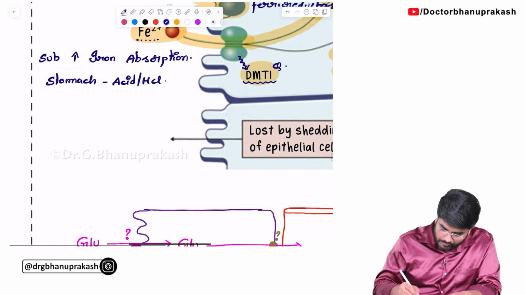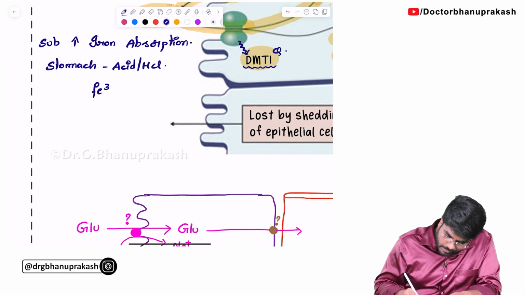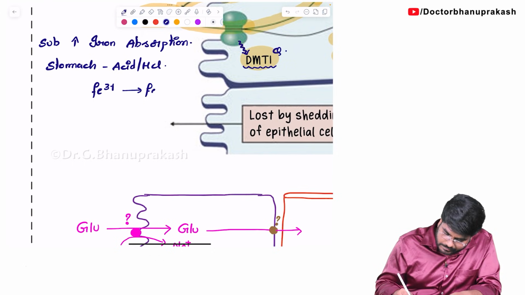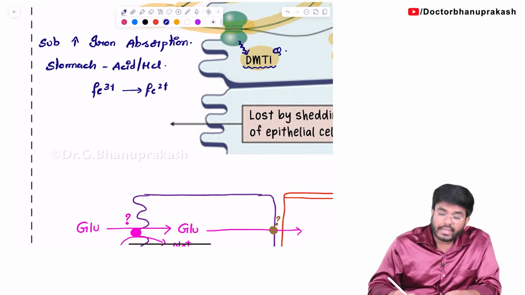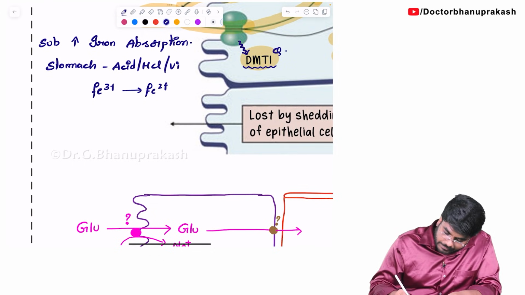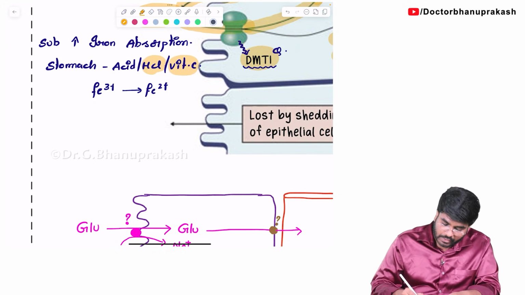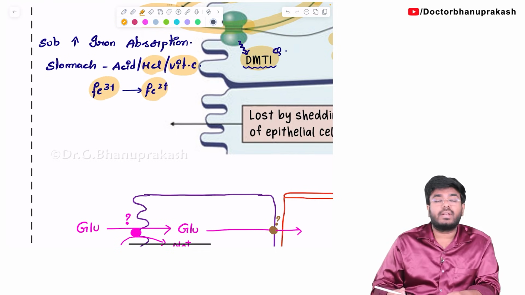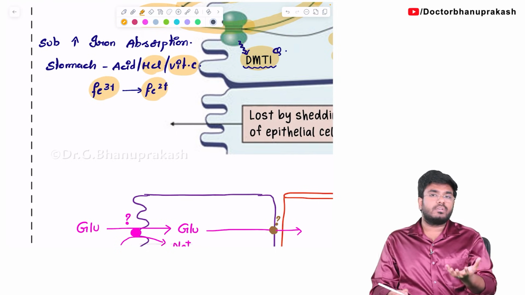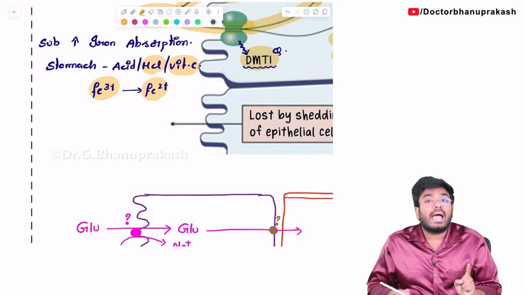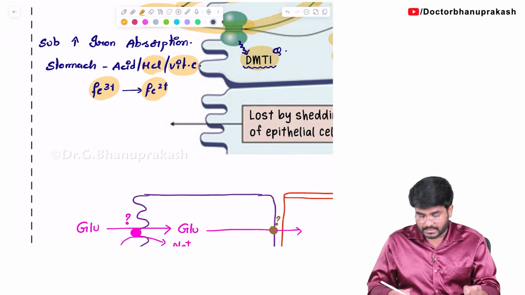The acid helps in the conversion of Fe3 plus form of iron to Fe2 plus form of iron. So acid or HCl, not only that, vitamin C. These substances like acid and vitamin C help in the conversion of Fe3 plus to Fe2 plus form of iron, and once you have Fe2 plus form of iron, it is readily absorbed. Yes, acid increases iron absorption.